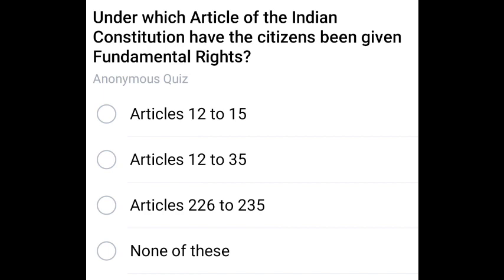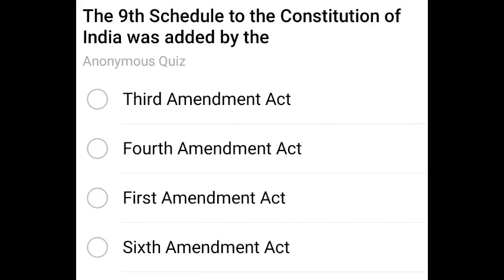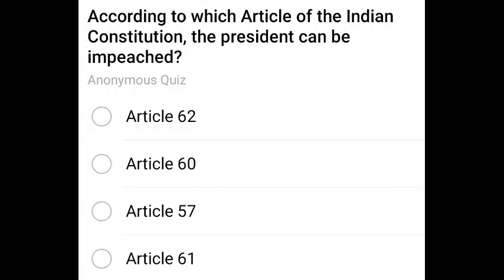Next question. Under which article of the Indian Constitution have the citizens been given fundamental rights? Fundamental rights have been given to the citizens from Article 12 to 35. Next question. The 9th schedule of the Constitution of India was added by the First Amendment Act. That is the correct answer.